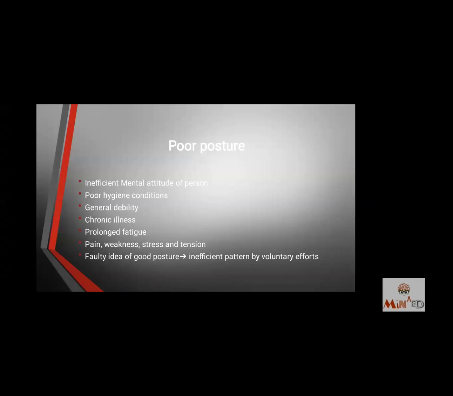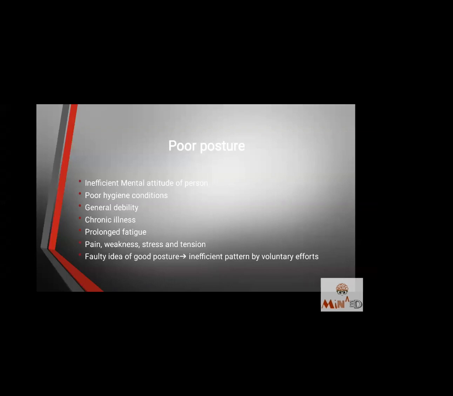Last one is faulty idea of good posture. Okay, everyone's telling me to stand upright. I'm generally strong, I'm not having a chronic illness, I'm not fatigued, then I will have to stand straight. So you are forcing your body to stand in a posture which it is not adjusted to, or which is not its habit. That will give a faulty idea of good posture.